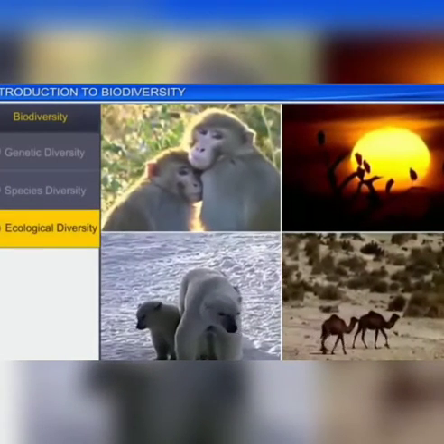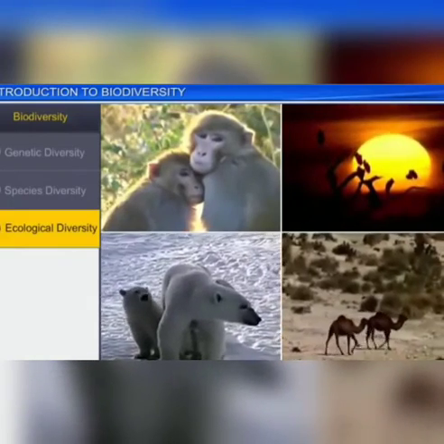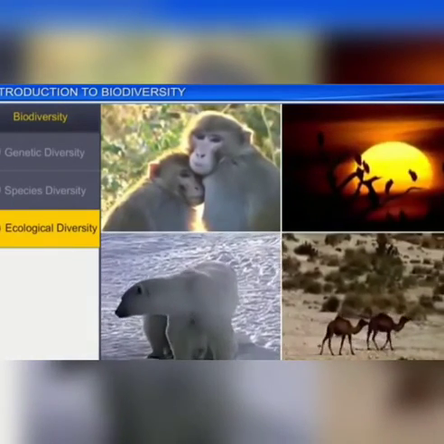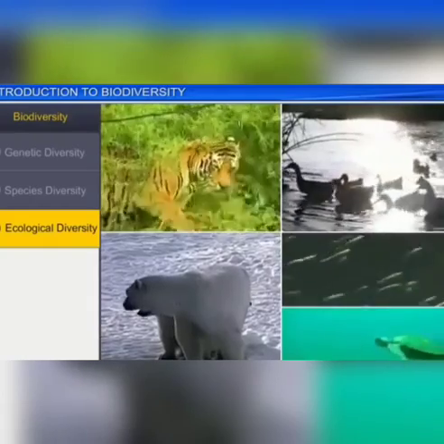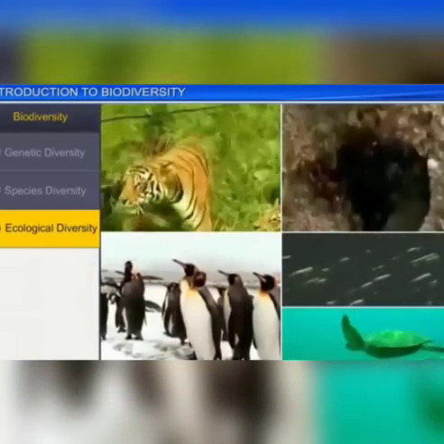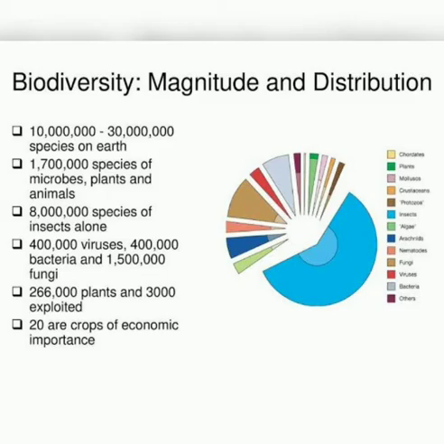Ecosystem diversity is the variety of habitats, biotic communities, and ecological processes in the biosphere. Next, we move on to the magnitude of biodiversity. Biodiversity is often quantified as the number of species in a region at a given time.